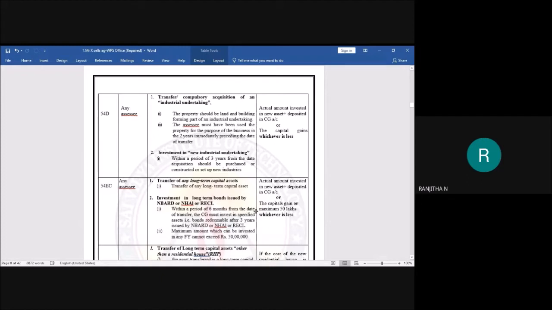Then what is the amount of exemption you are getting? Go for the last column, that is, actual amount invested in the new assets, add any deposits. After that, compare with the capital gain. You should remember we have a maximum limit of 50 lakhs. We have three comparisons. One is actual amount invested in new assets plus deposits. Compare with the capital gain. Compare with the maximum limit. Among these three, which is the least? The least amount is exempted. This is about your section 54EC.